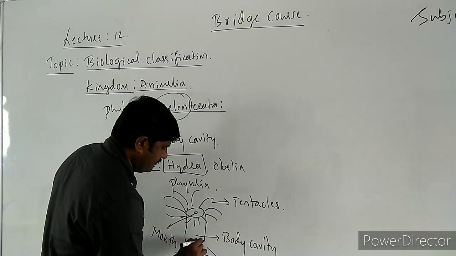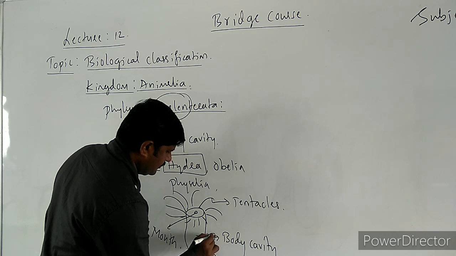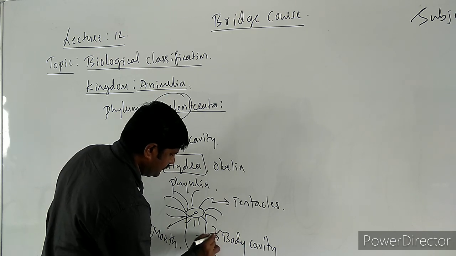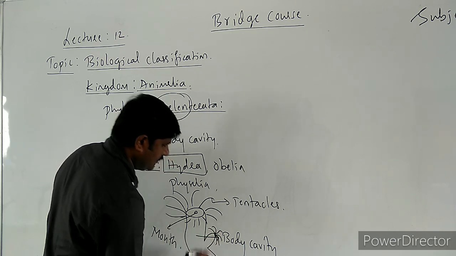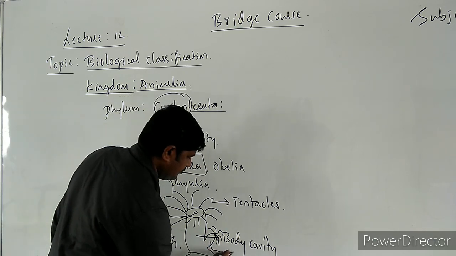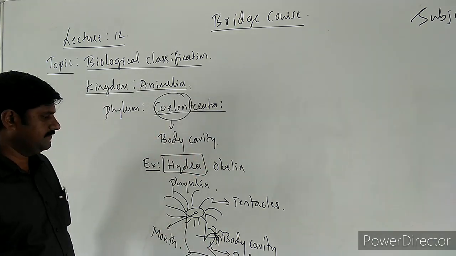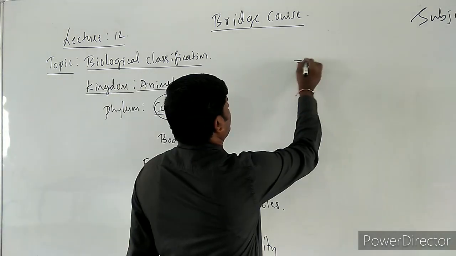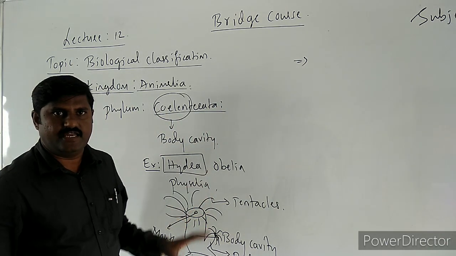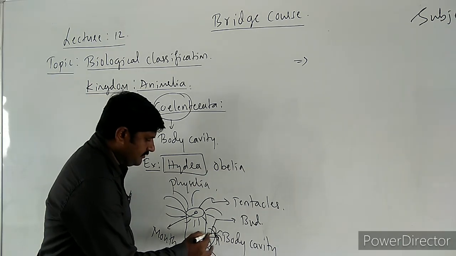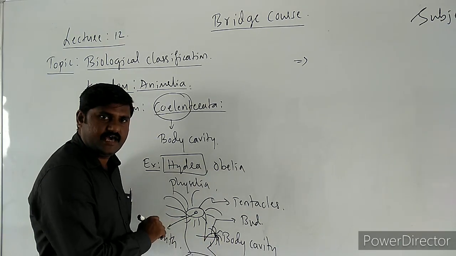You may take one bud here also. So this is the bud in this animal.